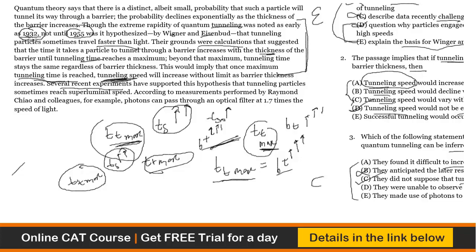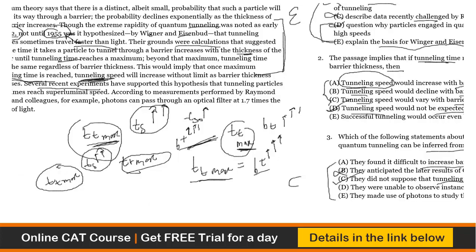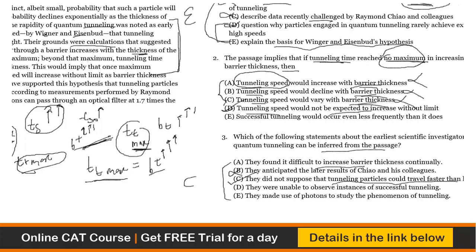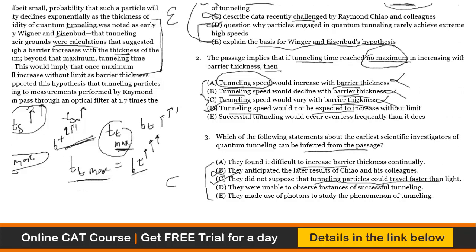That means in 32 these people would not have thought that the tunneling particles could travel faster than light. This is what we can infer, because if this became known to people in 55, that means before 55 it was not known, and that means the earliest investigators did not suppose that tunneling particles could travel faster than light. So C is the choice.